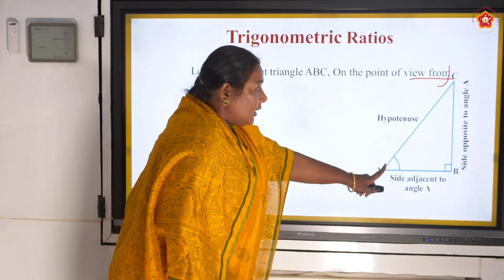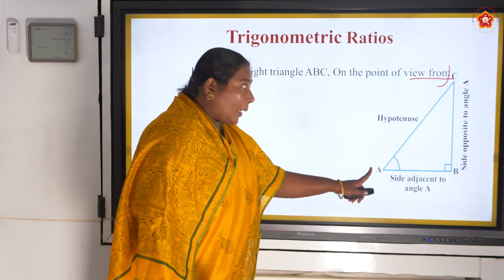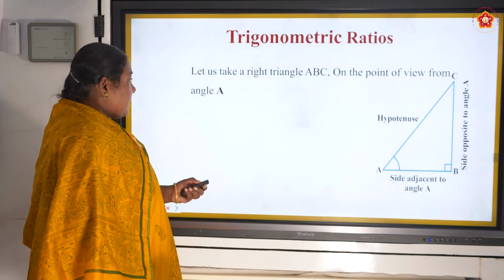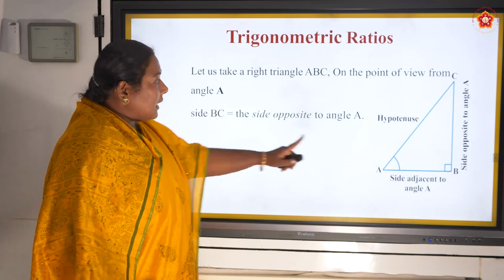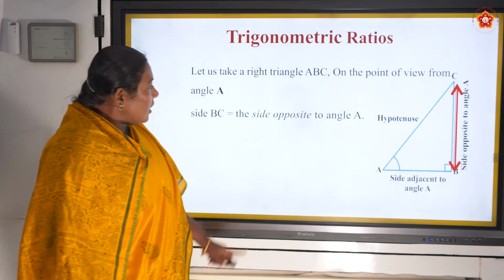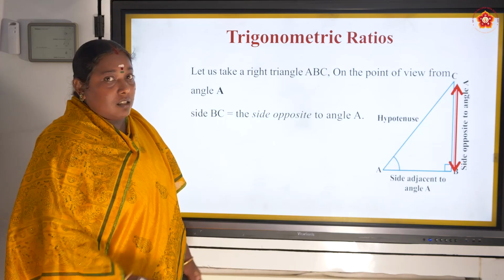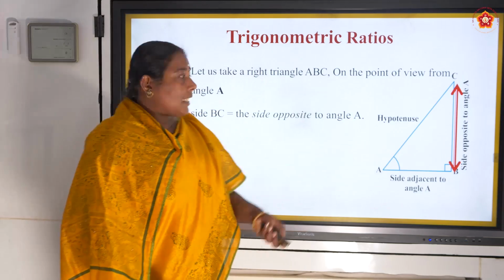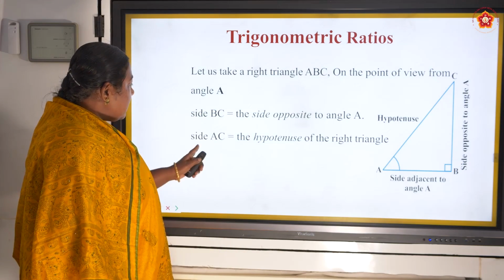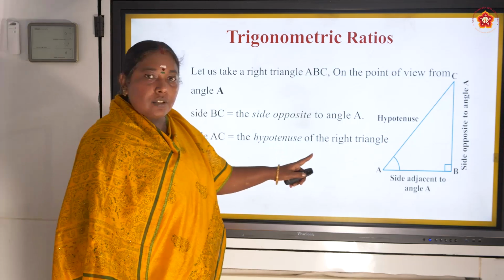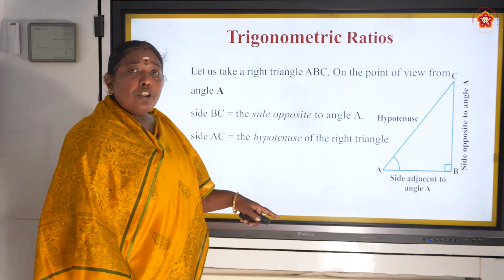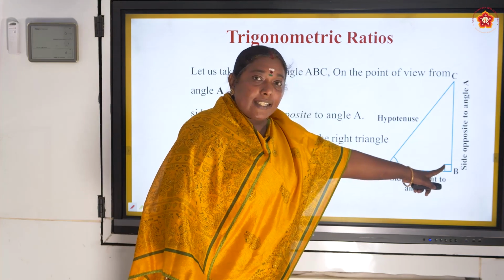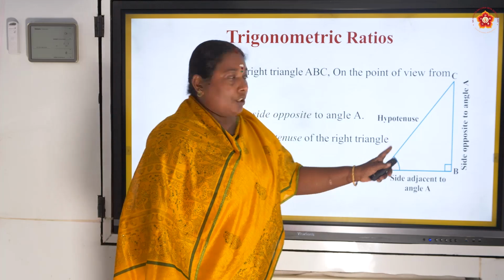From angle A. That means you are standing in the temple and you are watching the clock. Okay, let us see. Side BC, the opposite side of angle A. This is angle A. Opposite to the angle A is the opposite side. Next, side AC, the hypotenuse. Why do we call that the hypotenuse? Because we already know that the side which is opposite to the 90 degree angle is always the hypotenuse.